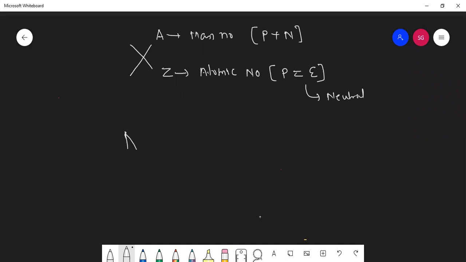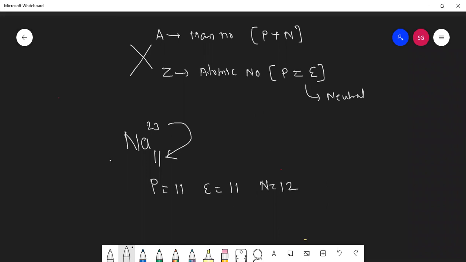Suppose I take an example of sodium, its atomic number is 11, its mass number is 23. So if I ask you how many protons are there in this? 11. How many electrons are there? 11. How many neutrons are there? 12, because 23 minus 11 is 12. What is its mass number? 23. What is its atomic number? 11. Yes, you know everything, so why are you not telling it?